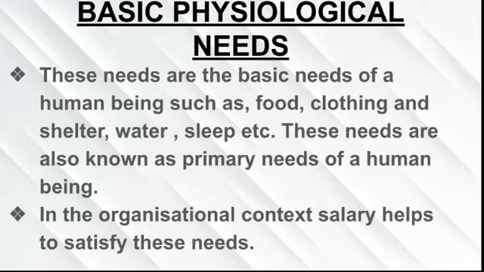According to Maslow, these are the basic needs of a human being, such as food, clothing, and shelter, water, sleep, etc. These needs are also known as the primary needs of a human being. These are the basic needs every human being will want: food, clothing, shelter or a house, sleep, etc., which is a very basic requirement of every human being.